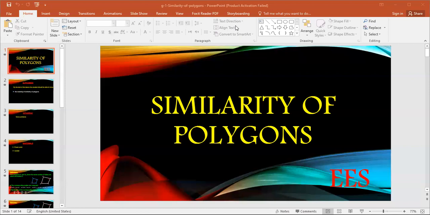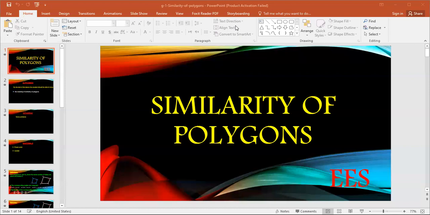I can say two polygons are similar if you have two conditions. The first one: the corresponding angles are equal in measure, or congruent, and the lengths of the corresponding sides are proportional. Remark: if the two conditions are satisfied, then the polygon ABCD is similar to the polygon XYZL. The sign of similar is like this. ABCD is similar to XYZL.